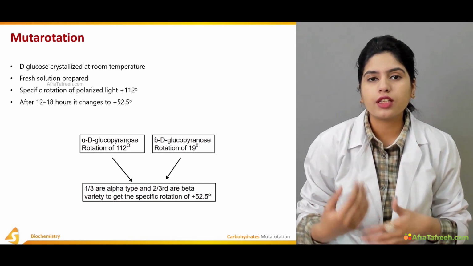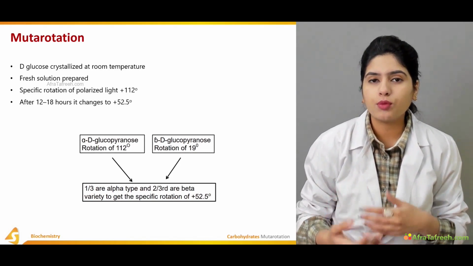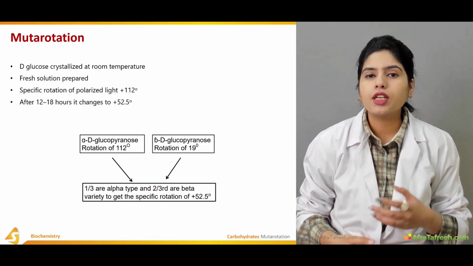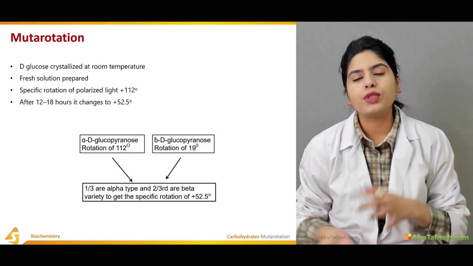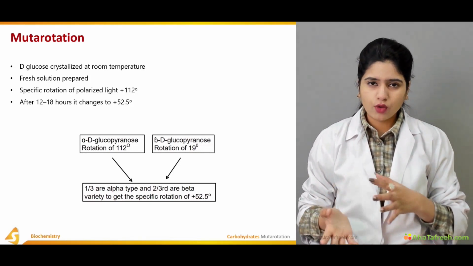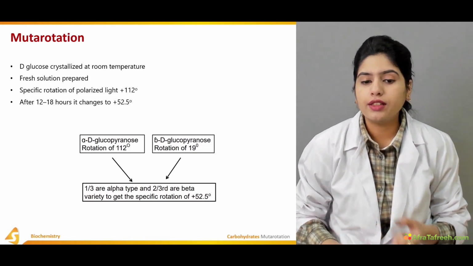Whenever there is a change in the chemical equilibrium, these anomers, because of the presence of the anomeric carbon, keep on converting from the alpha form into the beta form, from one optical isomer to another, as they are interchangeable.